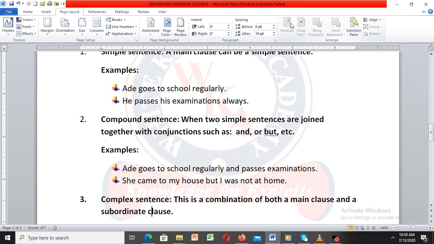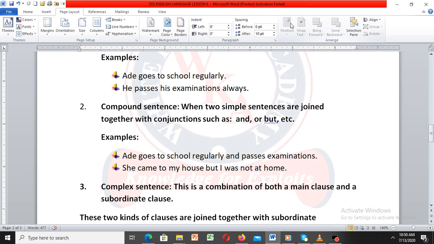It can also stand on its own, but it will not express complete sense. Good. That's why we call it compound sentence. I believe that is taken. Are you listening?